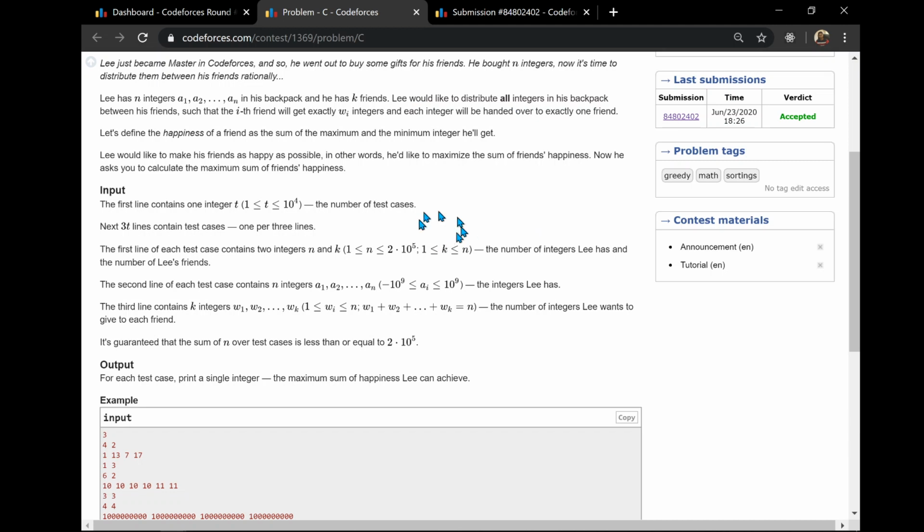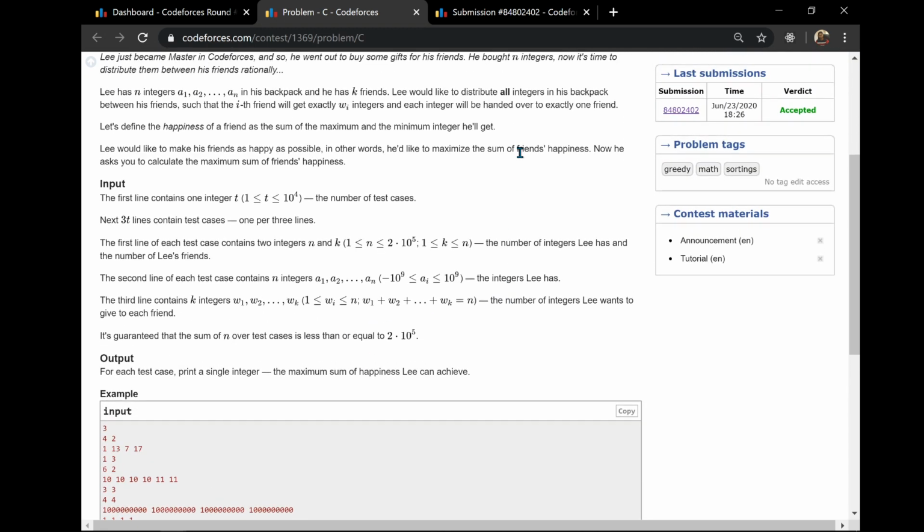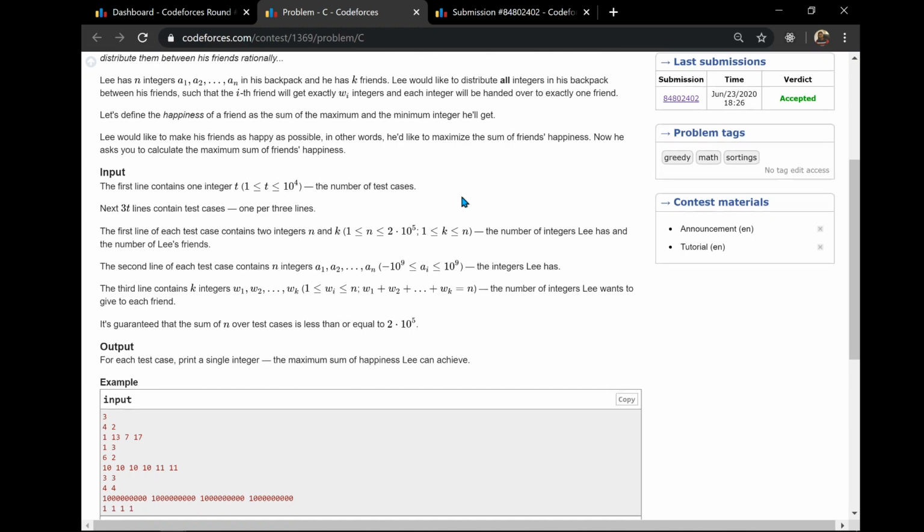And there is the happiness of a friend, which is defined as the sum of the maximum and minimum integer given to that particular friend. Lee wants to make his friends as happy as possible, so he wants to maximize the sum of the friends' happiness. So we have to calculate this sum of happiness, which is the sum of the maximum and minimum integer given to each friend.